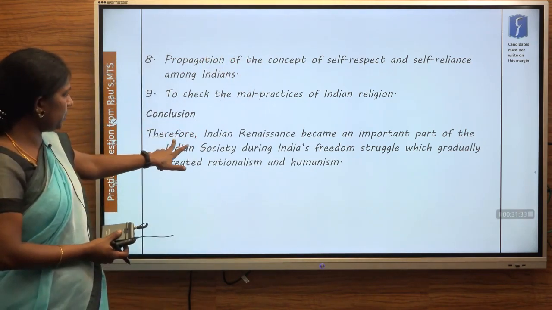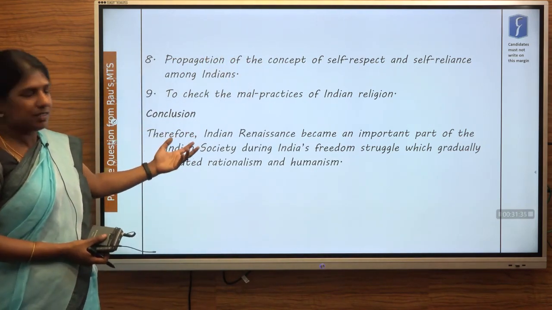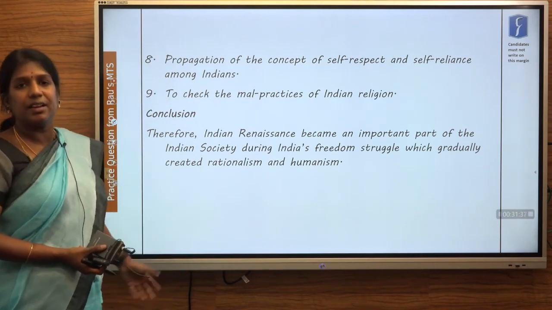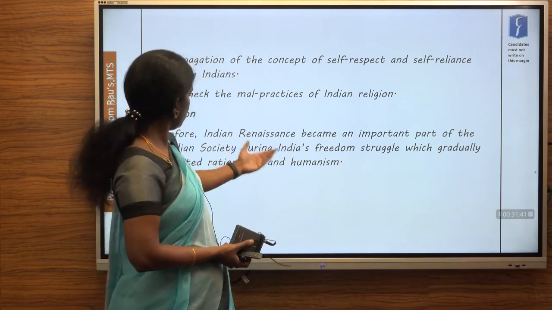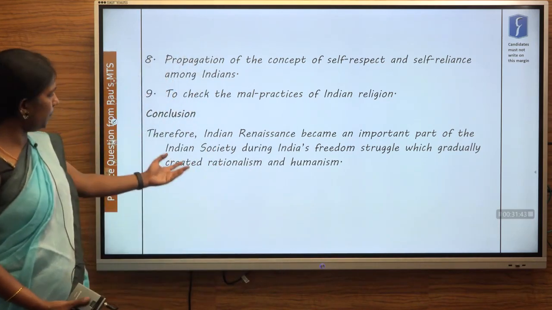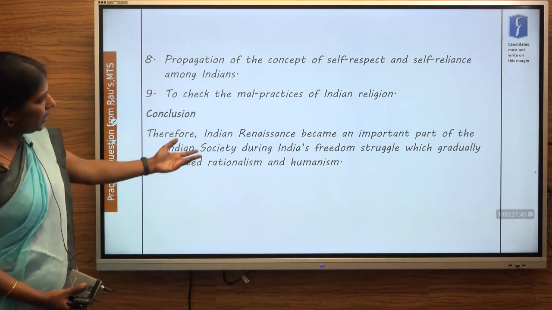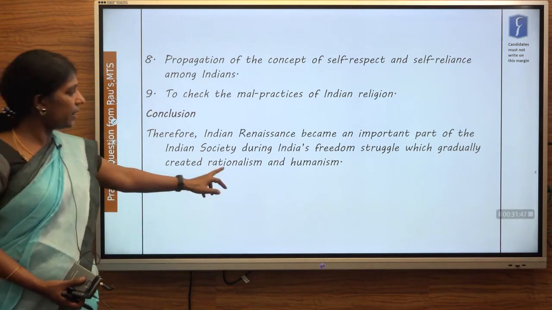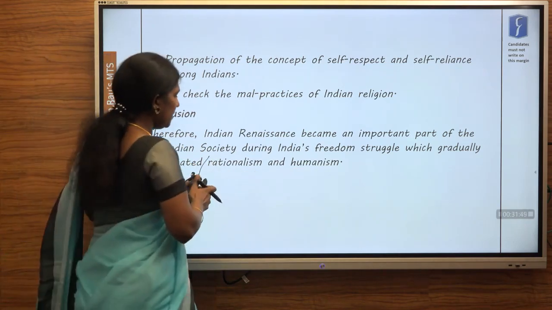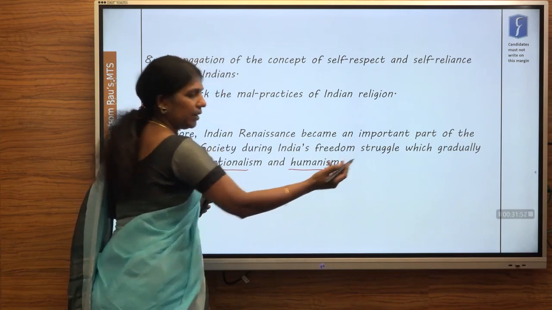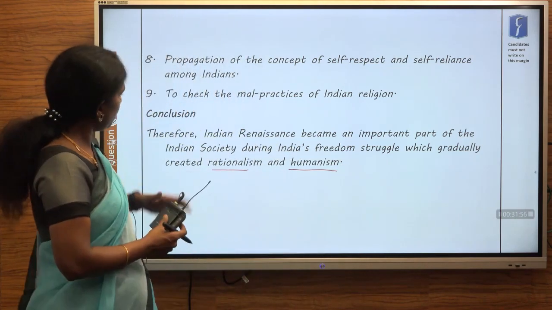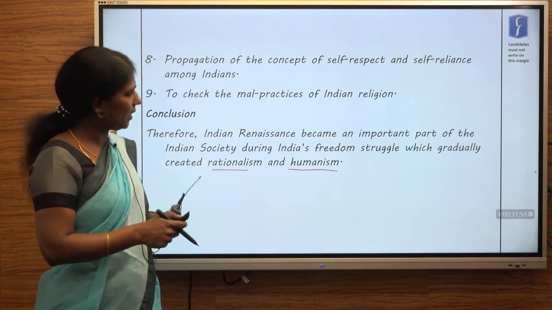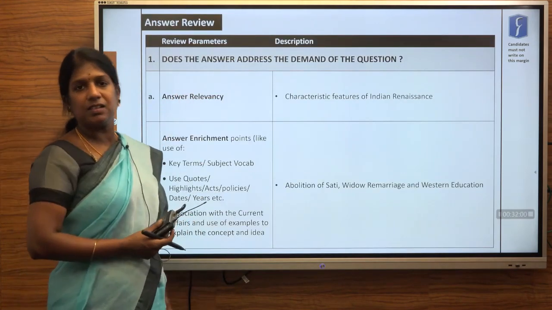Again, in the conclusion, I use the term therefore. You can use henceforth, thus, because the question is just identify the characteristic features of Indian Renaissance. So therefore, Indian Renaissance became an important part of Indian society during India's freedom struggle, which gradually created rationalism and humanism. These are the core points of Renaissance. When you understand these two core points, obviously revival and rebirth would happen. So just go through the sample answer again.